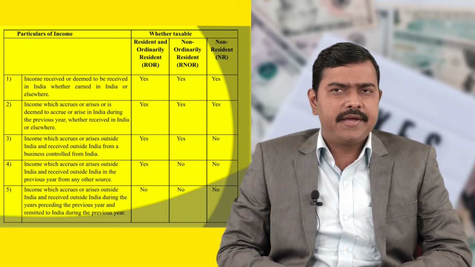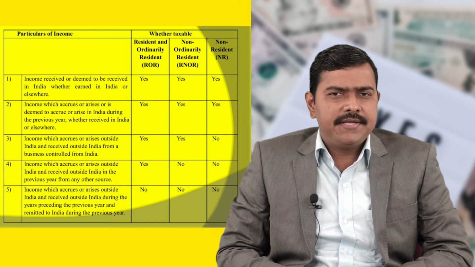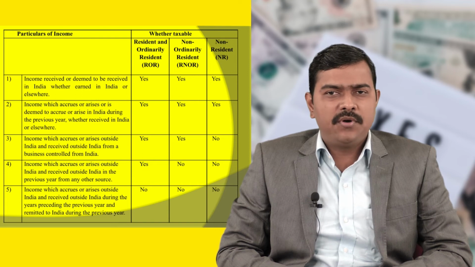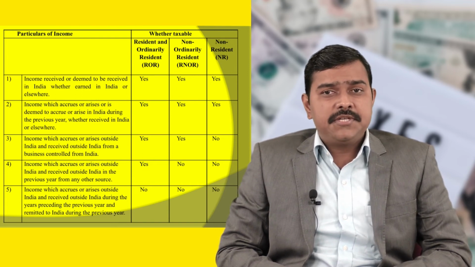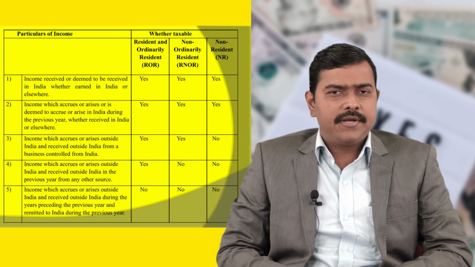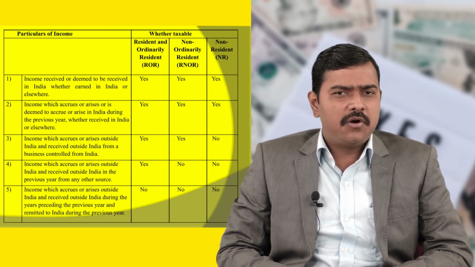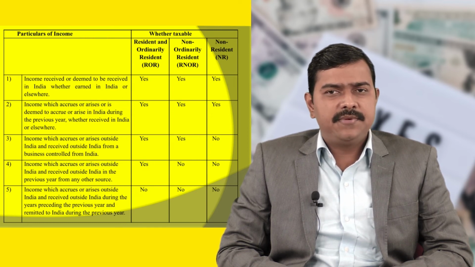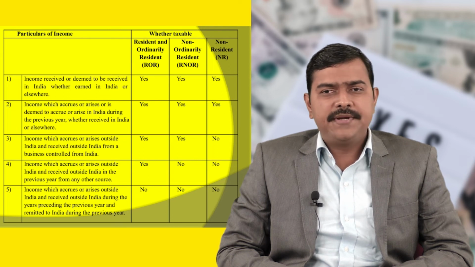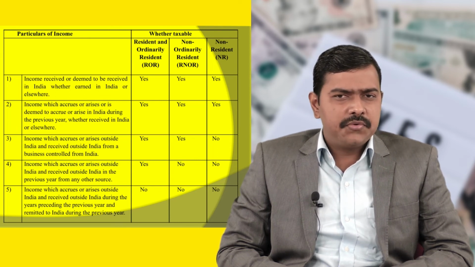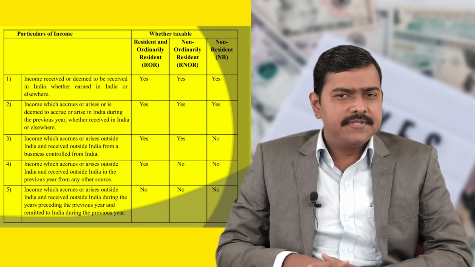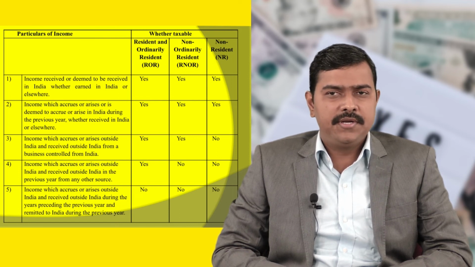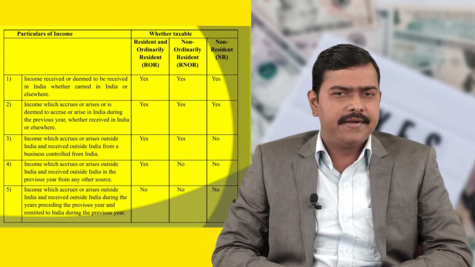Income which accrues or arises or is deemed to accrue or arise in India during the previous year, whether received in India or elsewhere, will be taxable for all types of residential status, whether ROR, NOR or NR. Income which accrues or arises outside India and is received outside India from a business controlled from India will be taxable for ROR and NOR, but it will not be taxable for NR. Income which accrues or arises outside India and is received outside India in the previous year from any other source will be taxable for ROR only. It will not be taxable for NOR and NR.